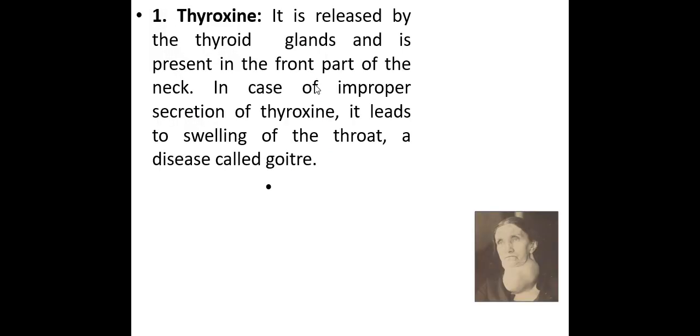What is thyroxine? Thyroxine is released by the thyroid gland, as I have shown in the figure, and it is present in the part of the neck. If thyroxine is released improperly in our body, what happens? There is swelling of the throat, a disease called goitre. The disease takes place because of improper secretion of thyroxine.